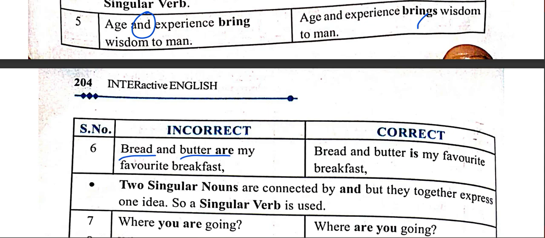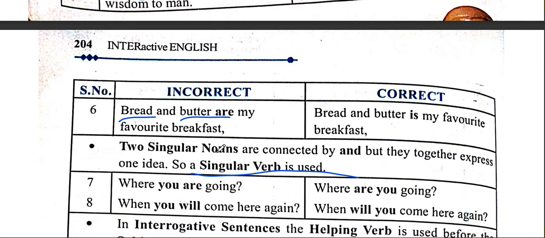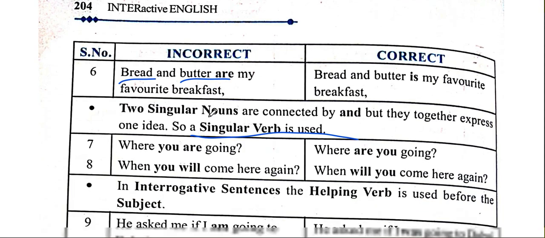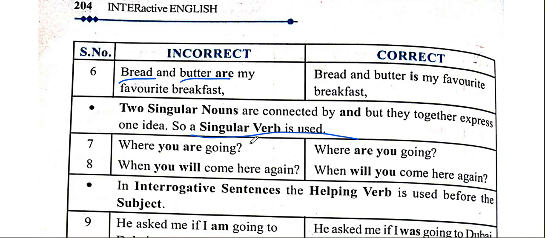They act together, and they're a kind of idiomatic expression, so they will be treated as singular, and that's the reason a singular verb will be utilized. It is also said that when they express a single idea, one idea together, age and experience brings wisdom to man. In the same way, bread and butter express one idea. It's about basic earning. If you are able to earn bread and butter to support your family, this is a kind of use to express a single idea in the sentences.